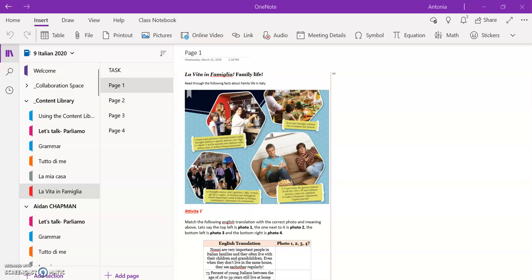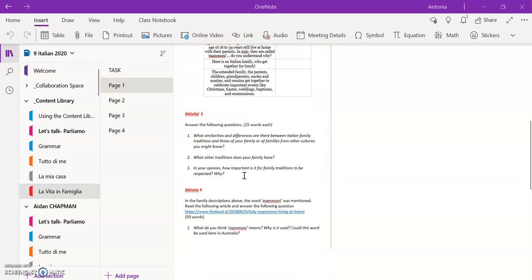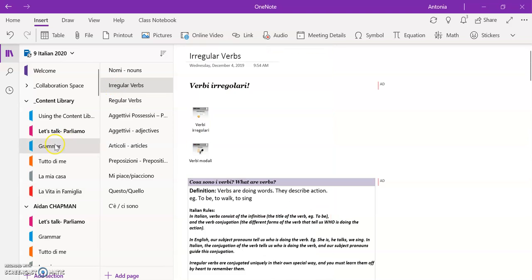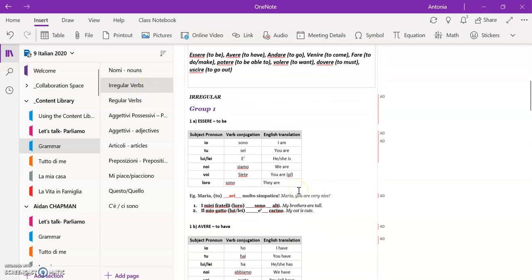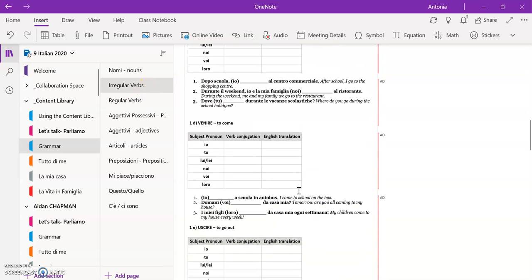Now, this is the work that you should be doing in week 1 that is due this Friday. By now, you would have finished La Vita in Famiglia, page 1 on OneNote. Okay, so this page here. And also under grammar, irregular verbs, you will have completed group 1 of irregular verbs.